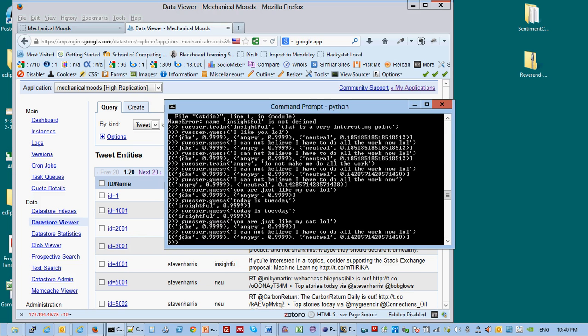But the way it works is that it's assigning a probability. In this case it's a 99% probability there's a joke, a 99% probability that it's angry, so it'll fall into one of those two icons. But there's also a possibility this is neutral, and it might have a possibility that it's insightful, and so on. And as it gets smarter, it will actually let you take a look at the different mixes of probabilities for the channel, so that you can see over time if all of a sudden this neutral starts to rise over top, or the angry starts to rise over all of the tweets.